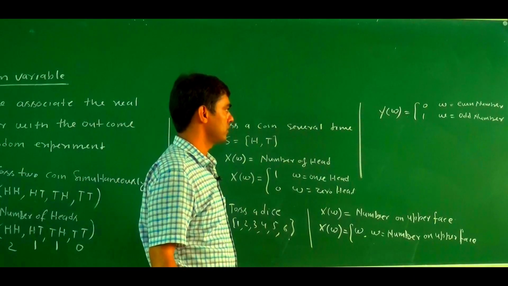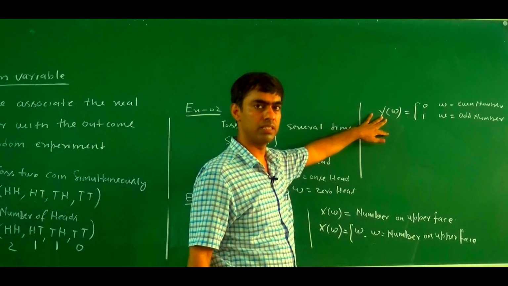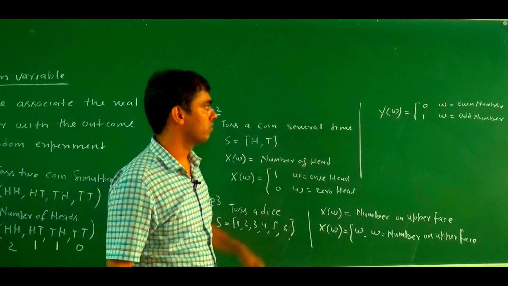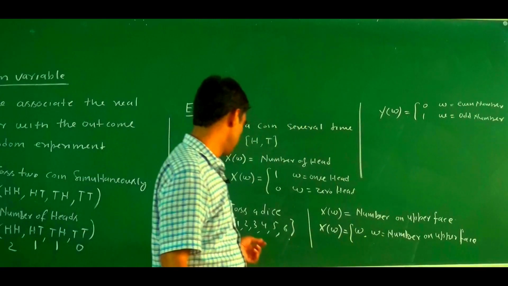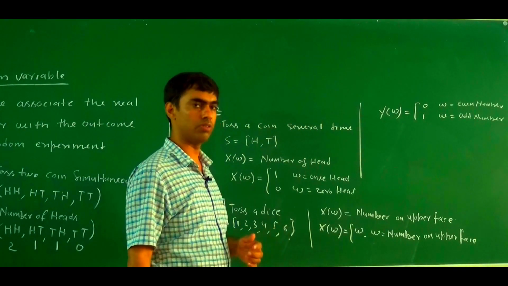So this is another random variable, and there are only two possibilities. If 1 occurs, which is an odd number, then this is 1. If 2, then 0. 3, 1; 4, 0; 5, 1; 6, 0.